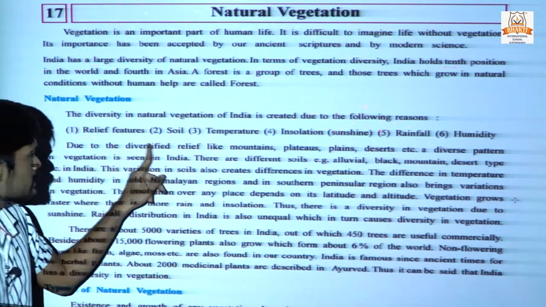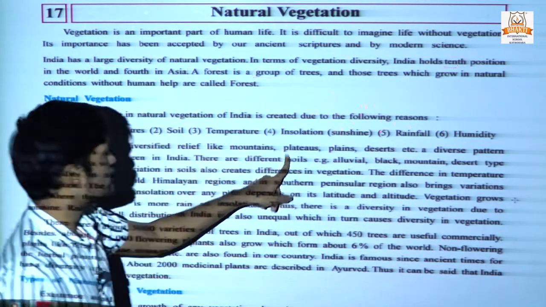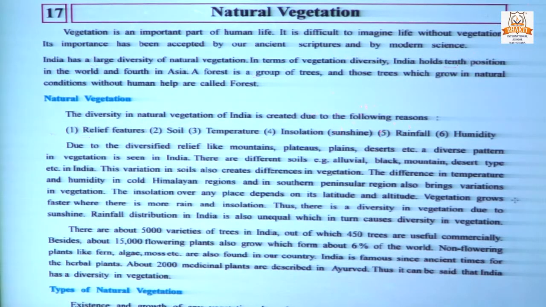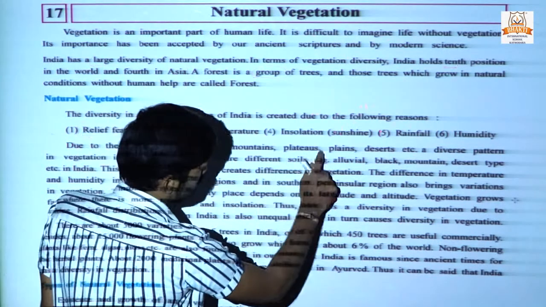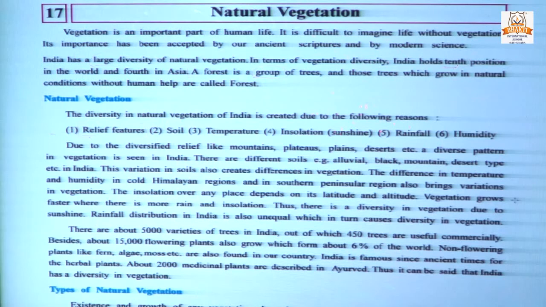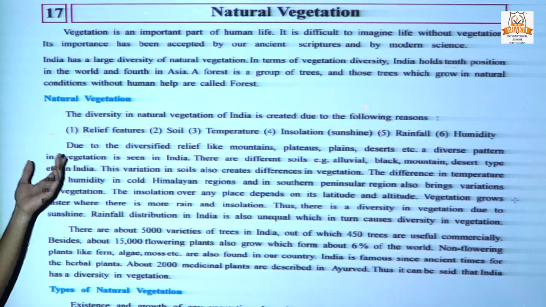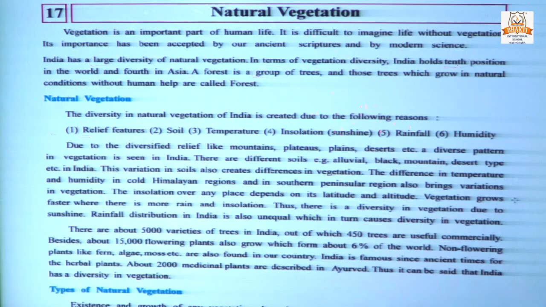Due to the diversified relief like mountains, plateau, plain, desert, etc., a diverse pattern in vegetation is seen in India.